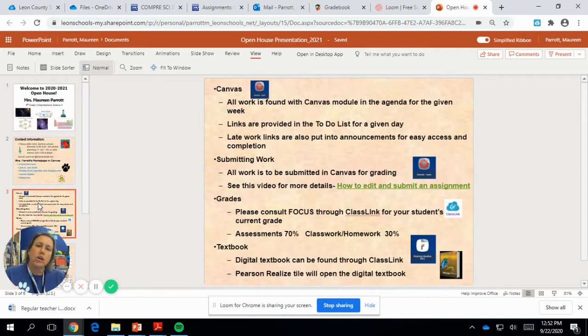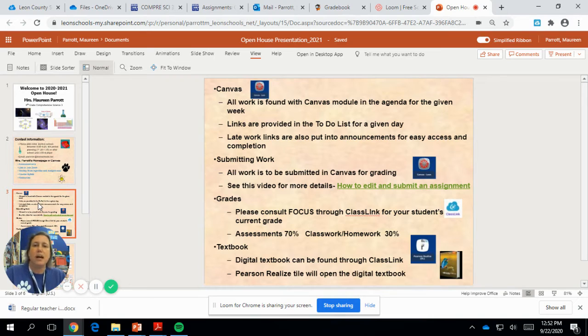Grades. There are grades visible inside Canvas. However, if you want to know what your child's current grade is, please access that through Focus, which is inside ClassLink.